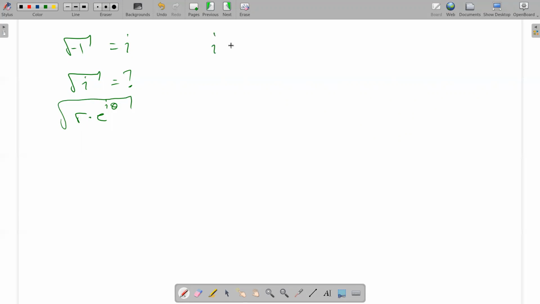Okay, so I want to view i as r times e to the i theta. And there's a couple ways to do that. One way is to just think about the complex plane here. To plot i, this is the imaginary part, that's the real part. If this is 1 and that's i, then that's the point I want. Okay, what's the radius of that point right there? Well, the radius is just 1 because i is the imaginary unit. And what's the angle to that point right there? Well, it is pi over 2.